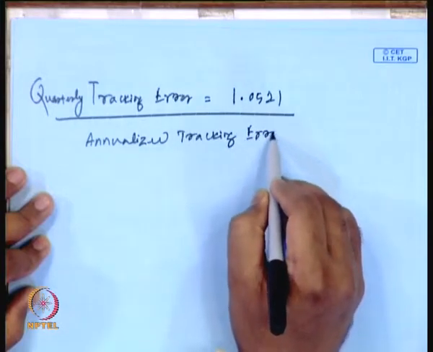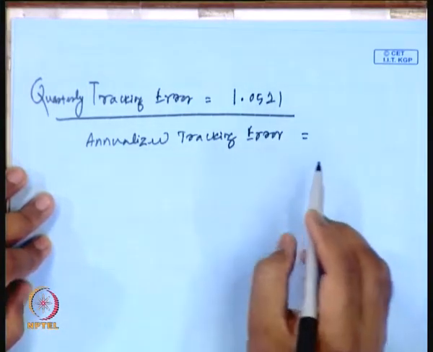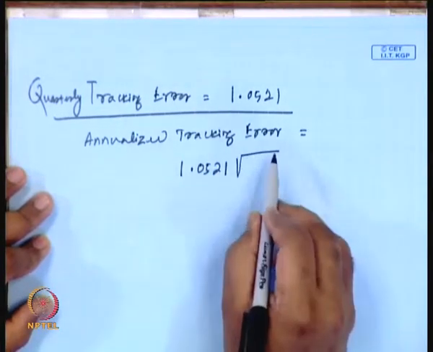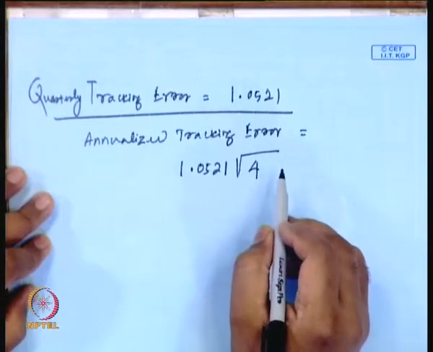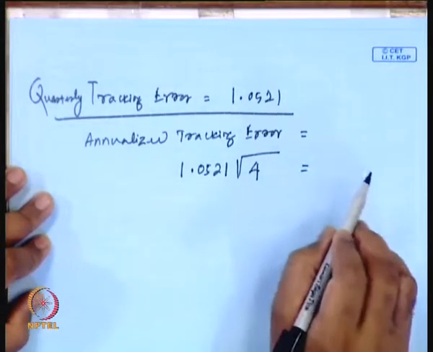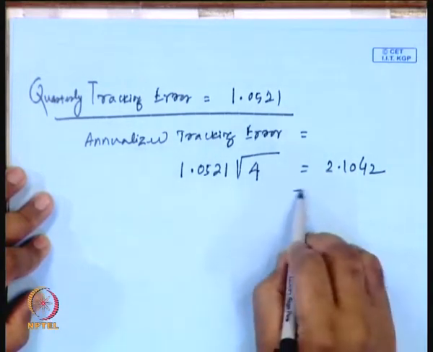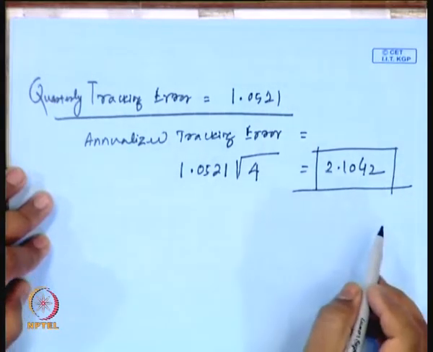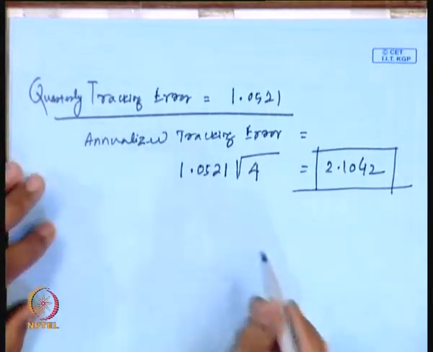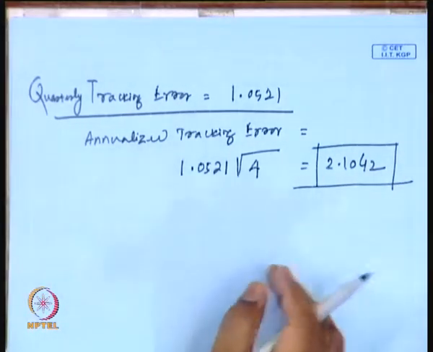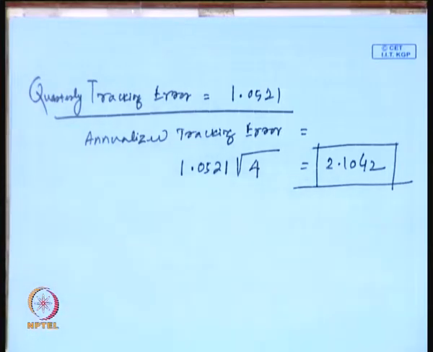If your quarterly tracking error is 1.0521, then how can we calculate the annualized tracking error? Your annualized tracking error will be 1.0521 times the root of 4, because one year has 4 quarters. Then it will be 2.1042. So your annualized tracking error will be 2.1042. That's why in this case the investor is facing an annualized tracking error of 2.1042.